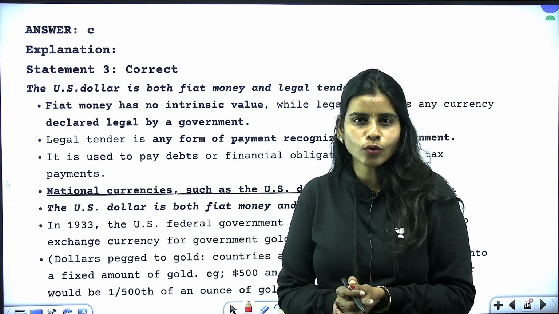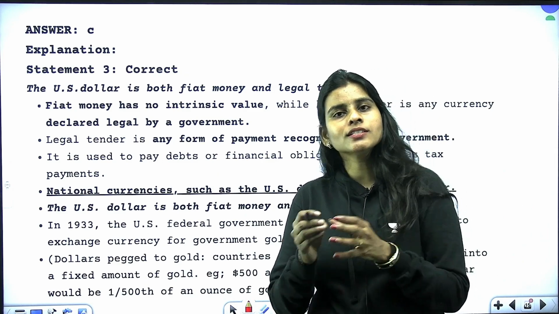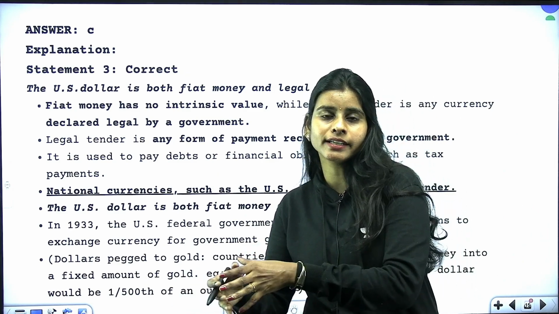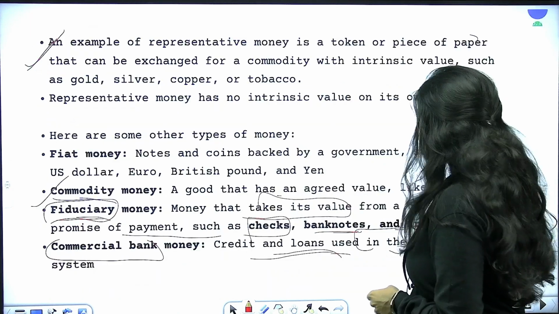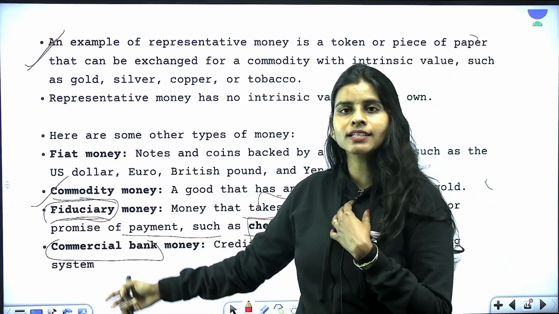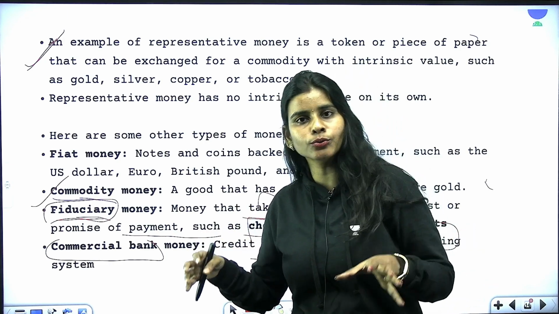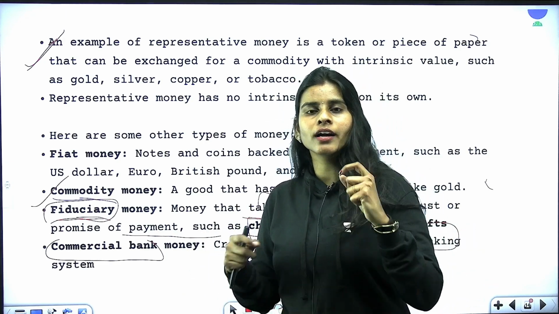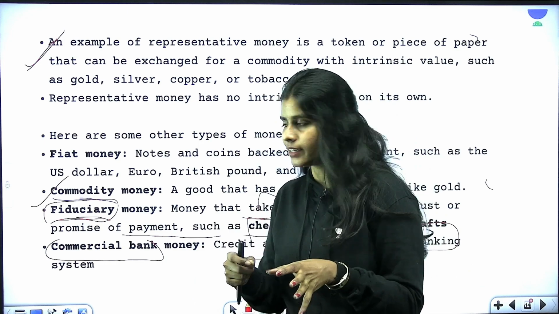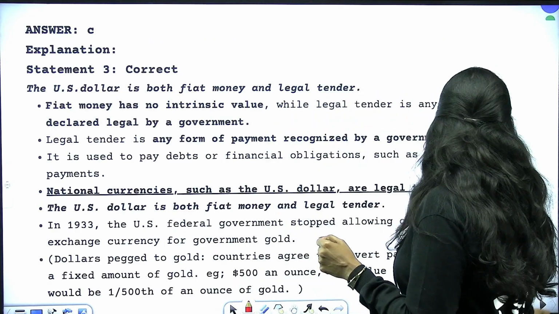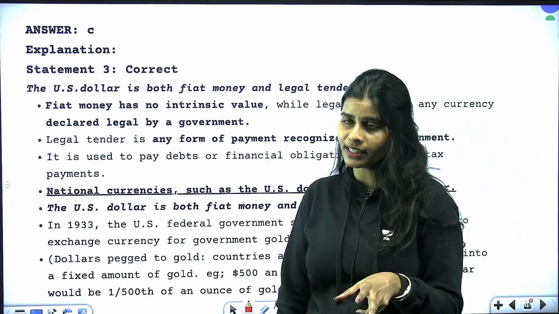And moving forward from here, statement 3 says that US dollar is both a fiat money and a legal tender. Of course true. Why? Because the US has declared that the dollar is a legal tender. See, amongst all these different types of money, I have the right as a government to decide what are all the monies that I can use. I can permit them for exchange of goods and services as a legal tender, right?